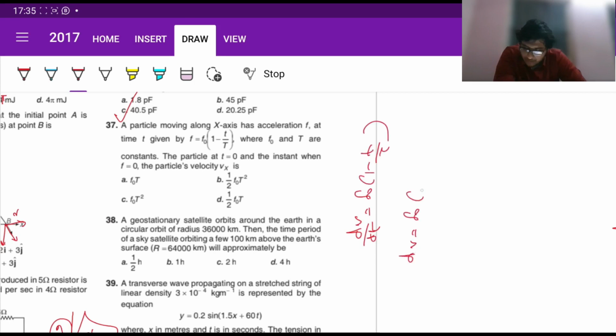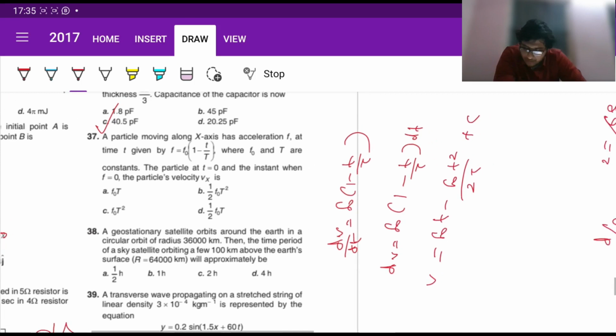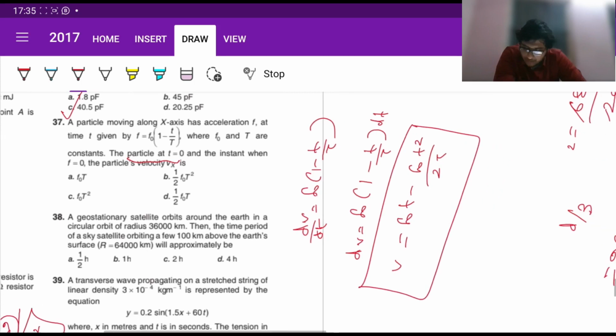So we just have to integrate it right now. F naught t minus f naught t squared by twice T. Fine. It's going to be plus c, but since at t equals to 0 it is at rest, if you put t equals to 0, v should be 0. So c is also 0. Fine. This is the velocity function.